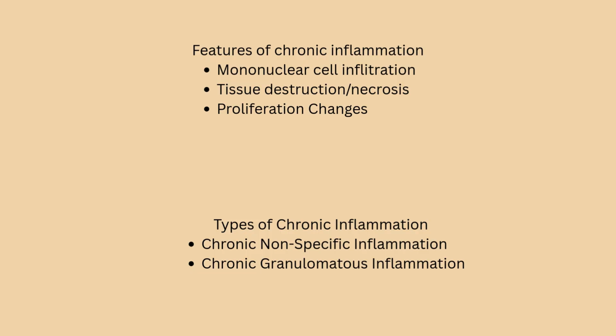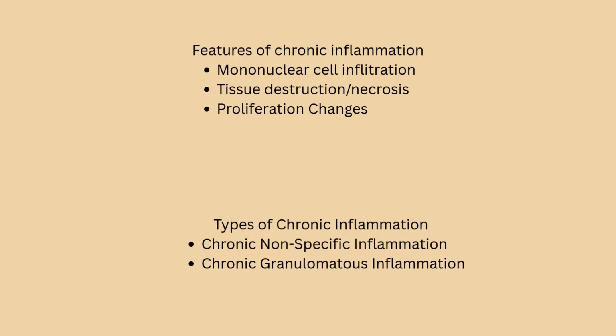This is a central feature of chronic inflammatory lesions. Talking about the proliferative changes, because there is necrosis, there is proliferation of small blood vessels and fibroblasts are also activated. This results in formation of inflammatory granulation tissue.